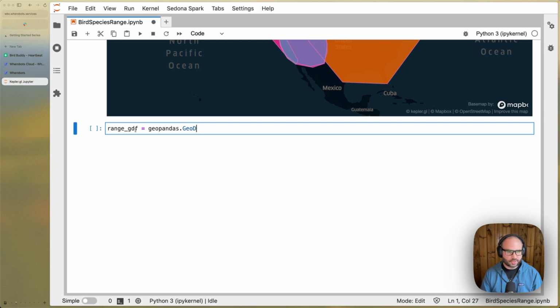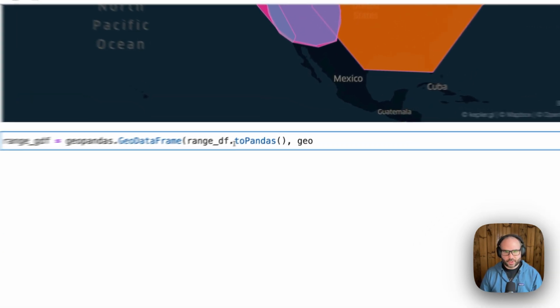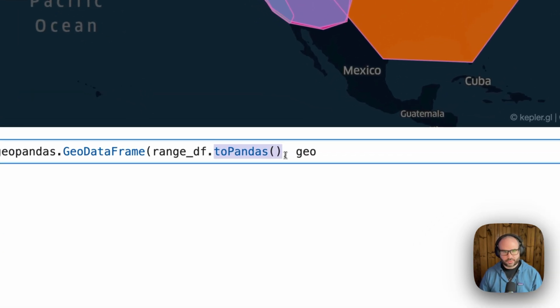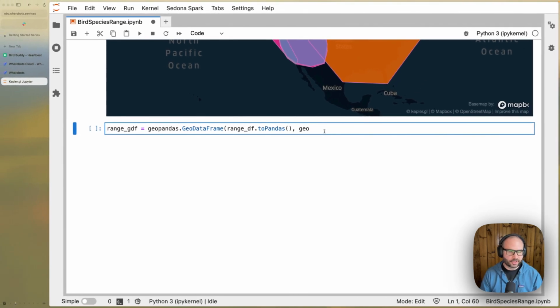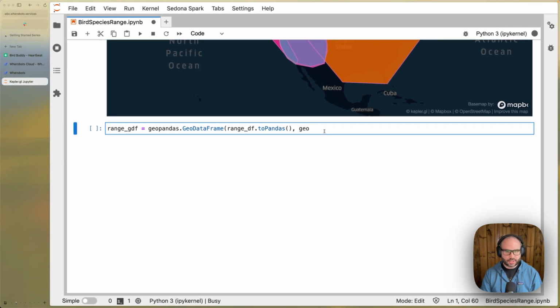There are a few ways to do that. We'll do that today by first creating a geodata frame. And to do that, we'll take advantage of the toPandas method on our data frame, which will convert our range data frame, which is a spatial data frame, into a pandas data frame. Then to convert to a GeoPandas geodata frame, we need to specify the geometry column.